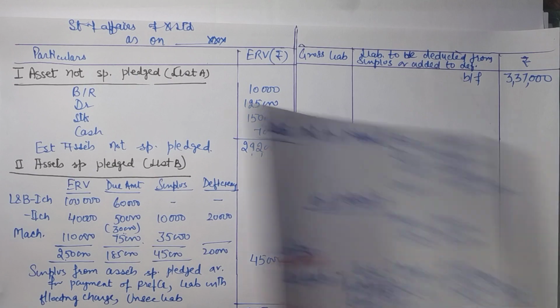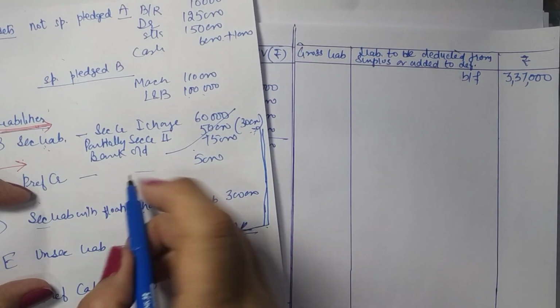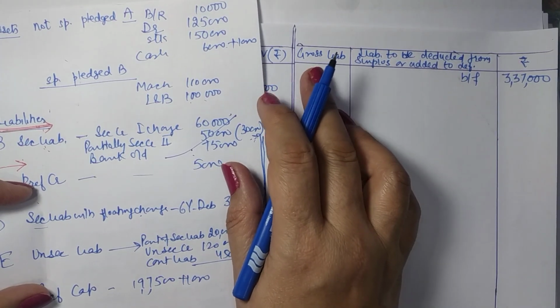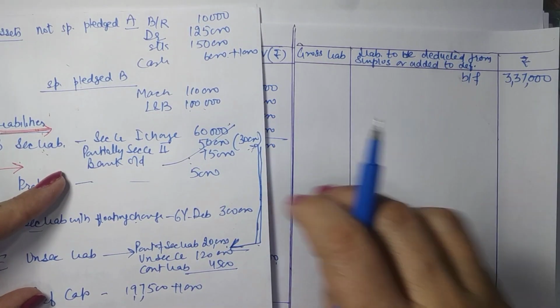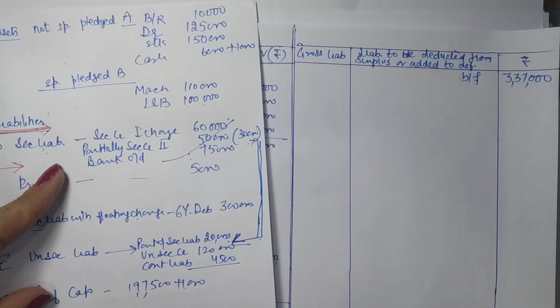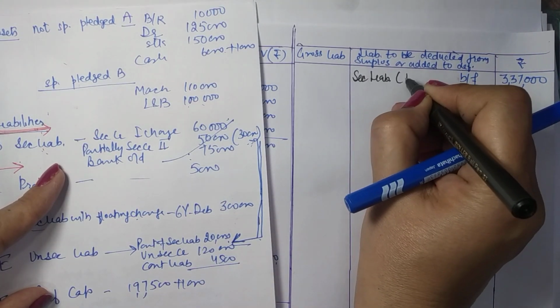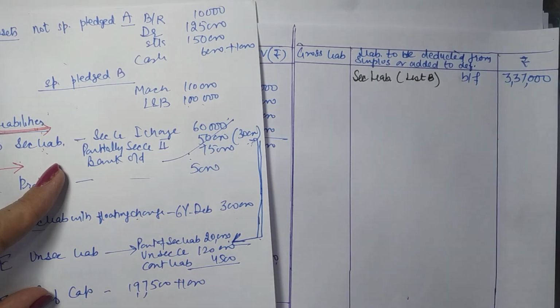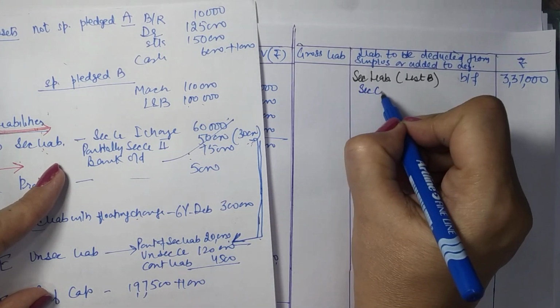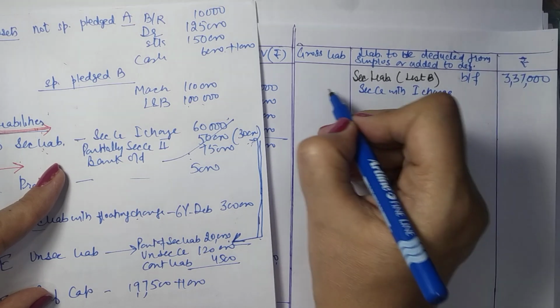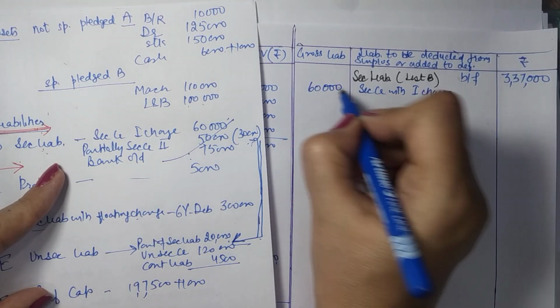So again, keep this preliminary work with you. You have already paid this, but in the list we have to write all liabilities. It says gross liabilities. So our first category here is, first of all we will write secured liabilities as per list B. And what were those? Secured creditors with first charge 60,000.